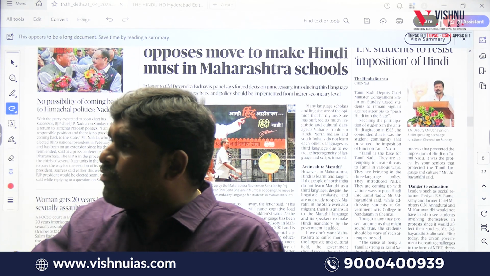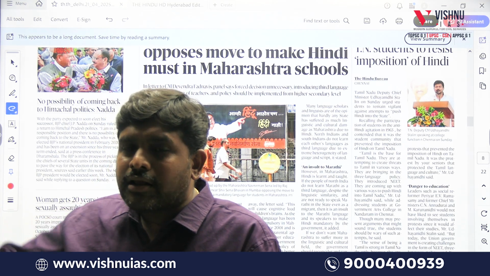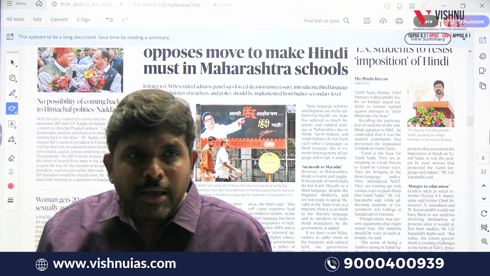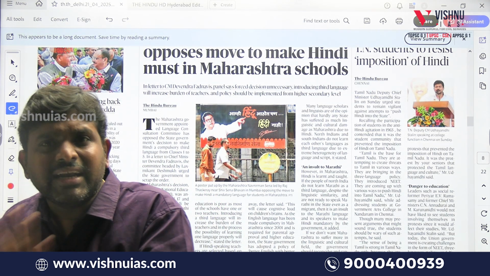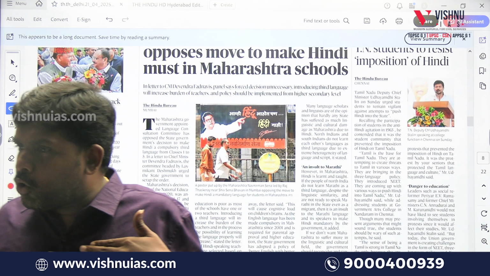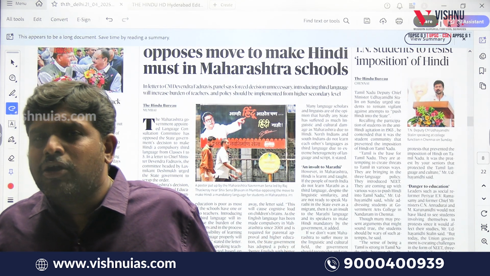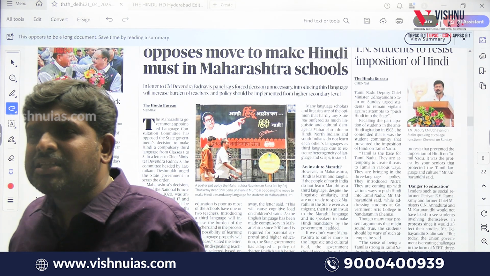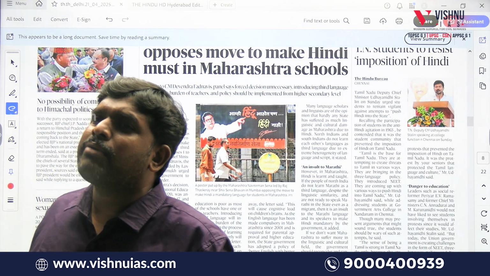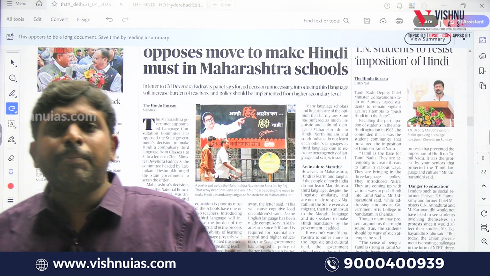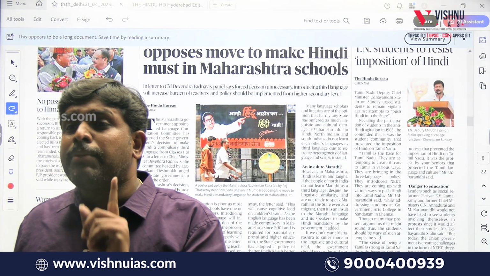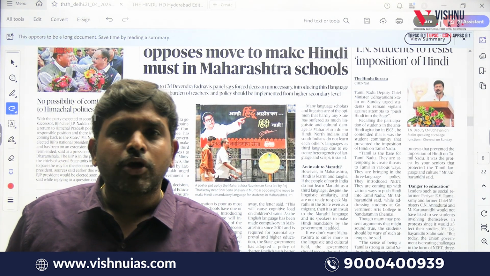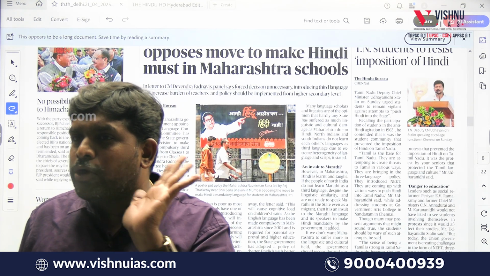But what is happening, when they pass the bill, it should be signed by the governor. But the governor is not signing the bill, because of which the bill is not becoming an act. So when the bill is not becoming an act, it is not getting implemented. So the Telangana government and Tamil Nadu government, they are telling that, it is getting passed in the legislative assembly. Why you are not signing, man? Then he is keeping it indefinitely. Then they went to the Supreme Court. Like that, 42 bills are pending with the Tamil Nadu governor.